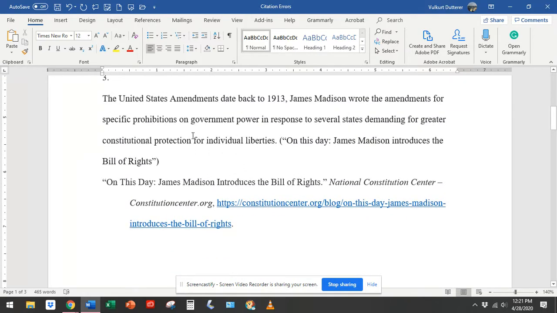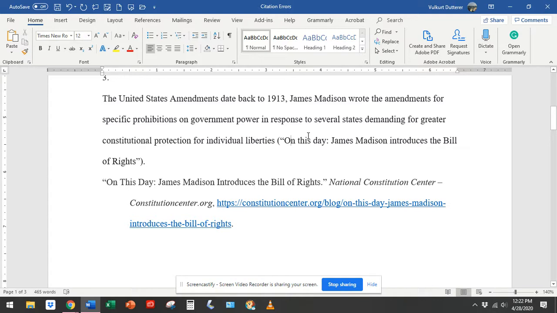Okay, so this student has 2 problems. First off is the placement of the ending punctuation, so we're going to go ahead and move that. Second thing is when you have an article title or a web title that begins your entry, so we don't have an author and we don't have a group or organization, that's perfectly fine. But the problem is that this student has the entire title in their in-text citation.